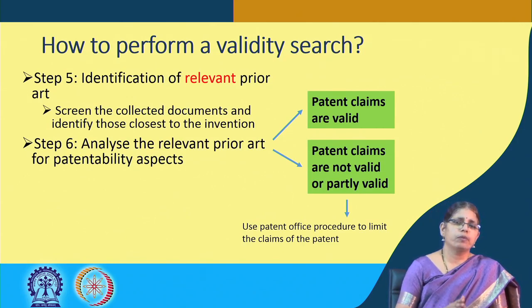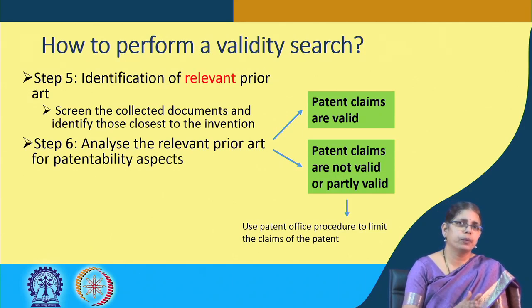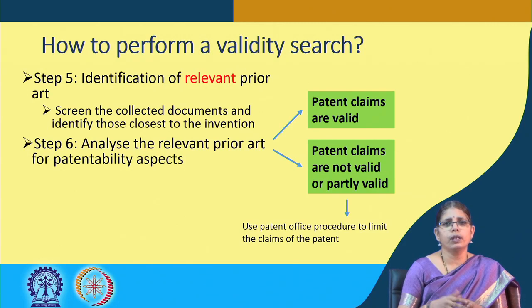The identification of relevant prior art is important from the point of view of assembling the prior art. The next step is what we call the mapping of the claim to the prior art. So, looking at the scope of the claim term and the interpretation in the context of the prior art. What happens when we analyze the relevant prior art? Two options come up.